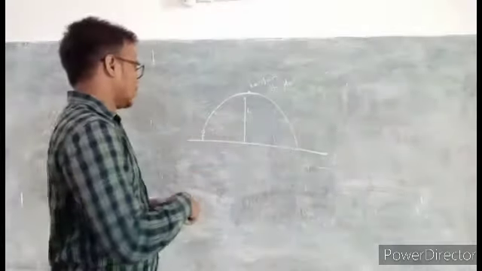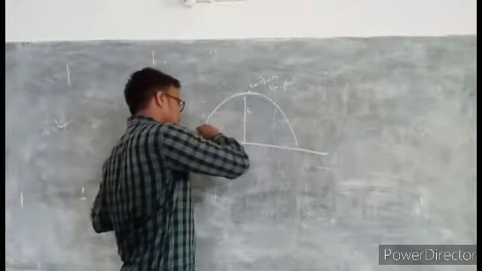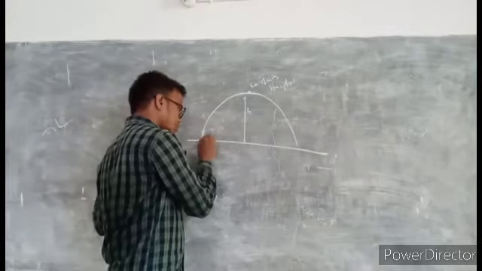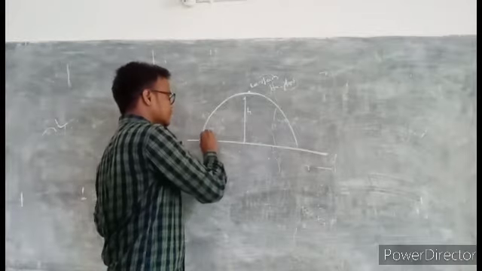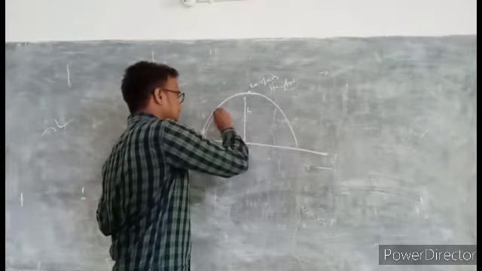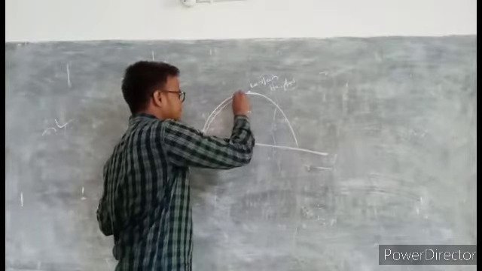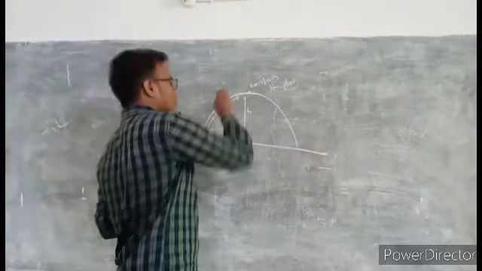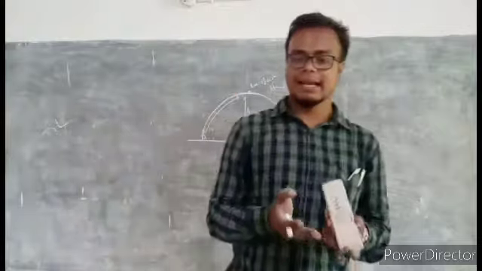Why? When I throw a stone, at that time it has some kinetic energy. The kinetic energy decreases when height increases, and that same amount of kinetic energy gets converted into potential energy.